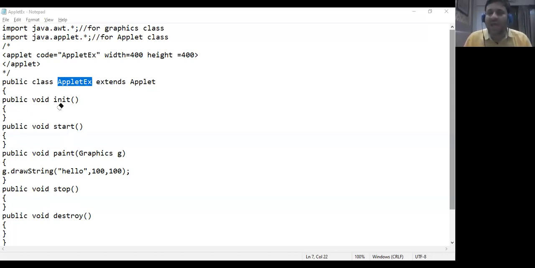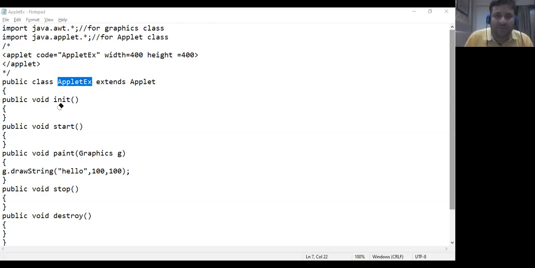Now, what is init? Init is a method that gets invoked. In an applet, we do not have a main method. Ideally, what we have experienced up till now is that program execution starts with main, but that is not the case with applets. These programs do not run under the control of your machine. These are programs that run on a browser, that can be uploaded and downloaded across the network. So they will need a browser, or we can use a special tool known as appletviewer.